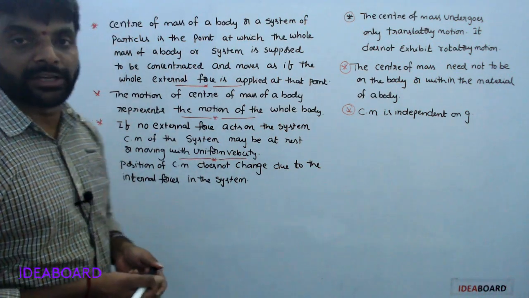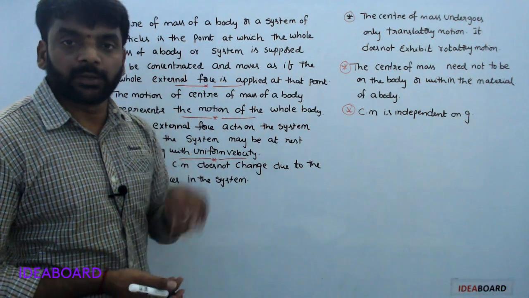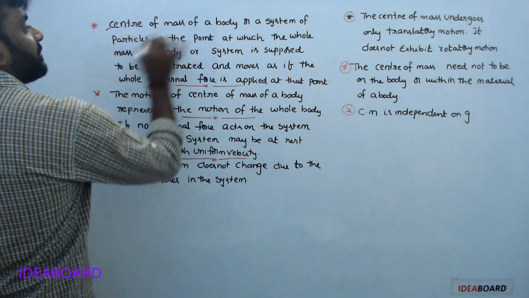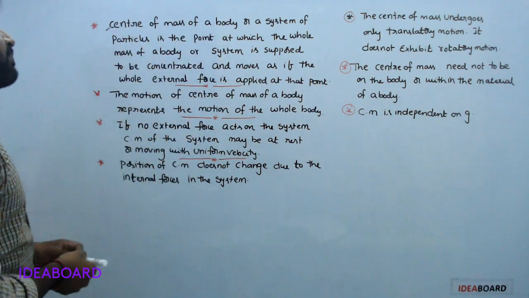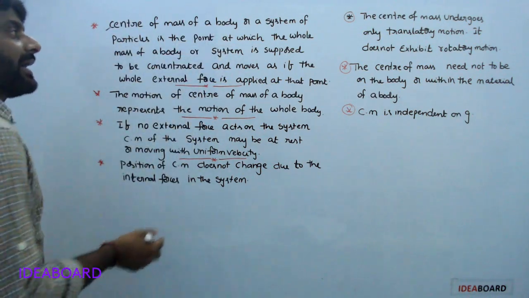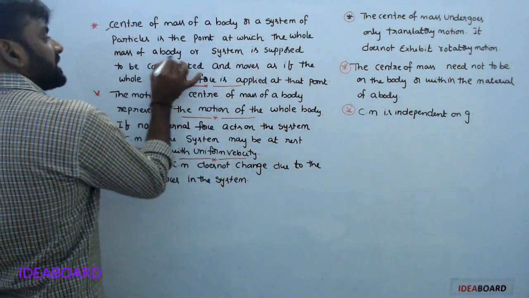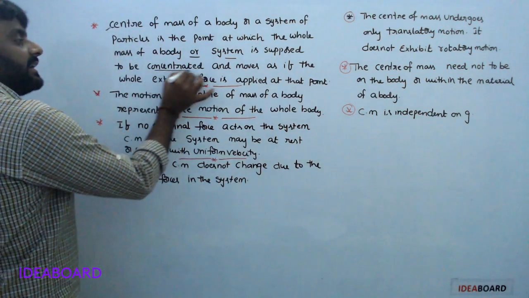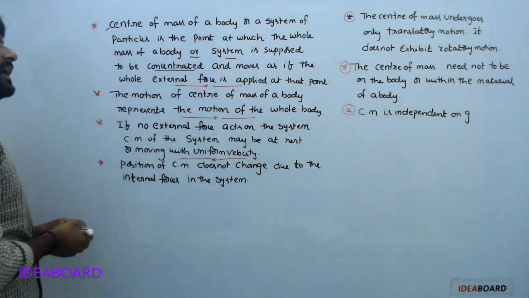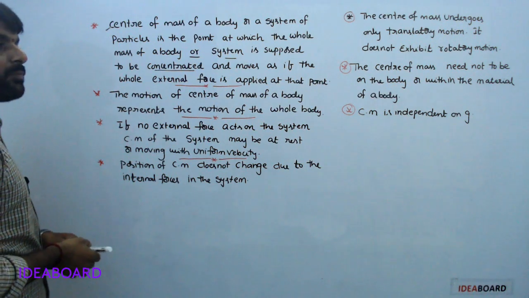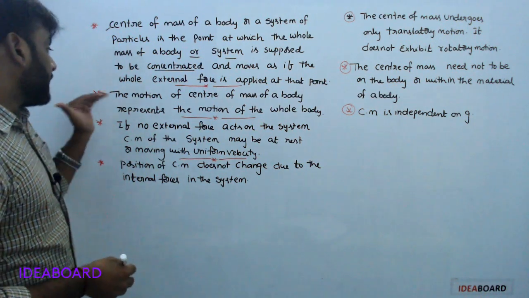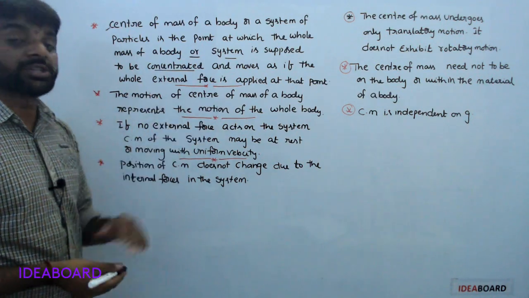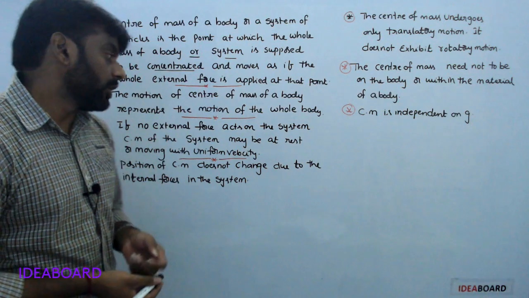What is center of mass? Where the total mass of the body is concentrated, that point is called the center of mass. The center of mass of a body or system of particles is the point at which the whole mass of the body or system is supposed to be concentrated and moves as if the whole external force is applied at that point. The motion of the center of mass of a body represents the motion of the whole body.